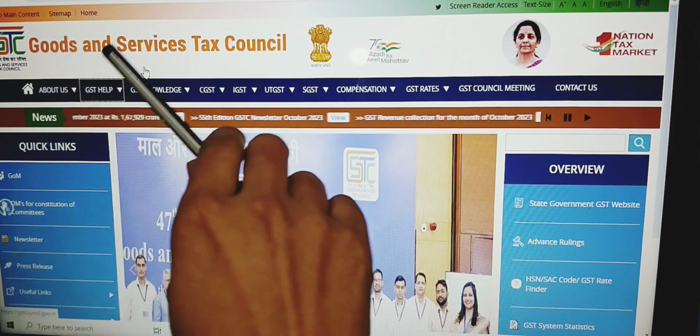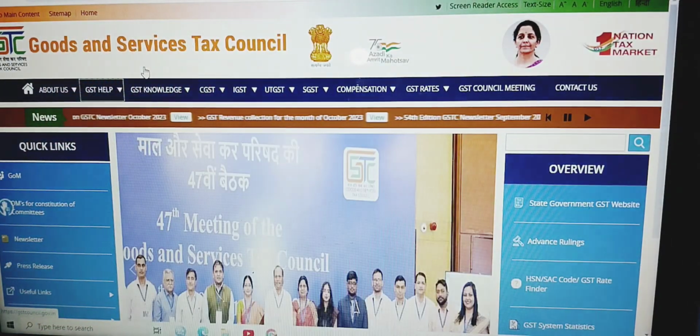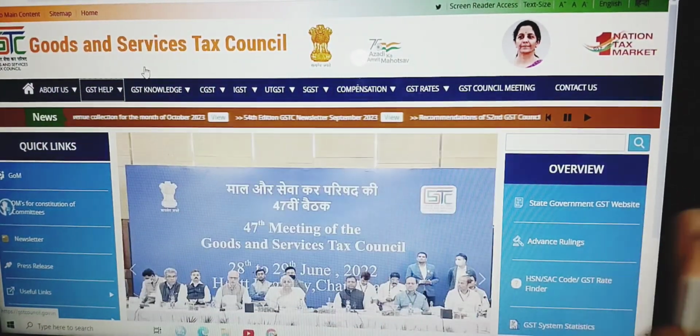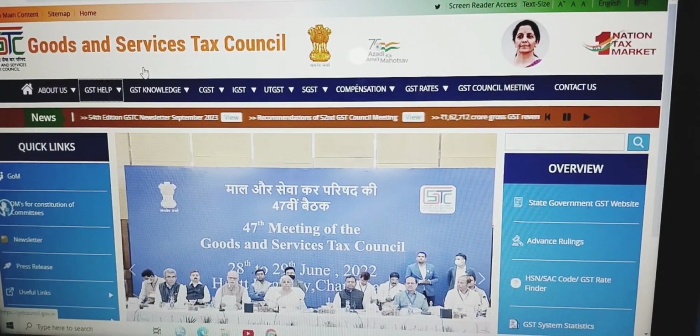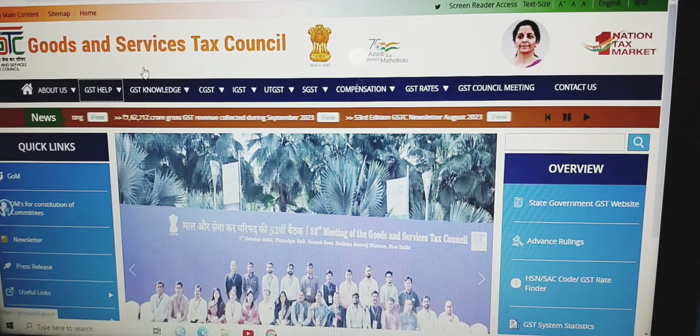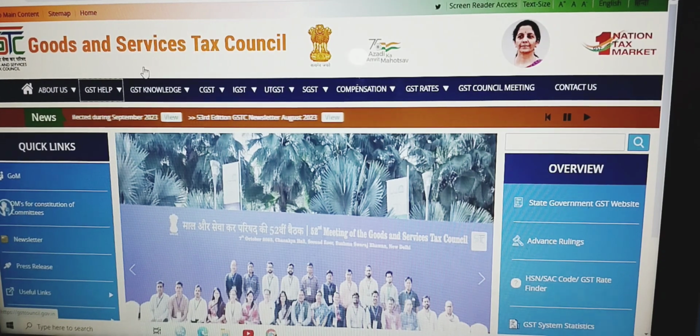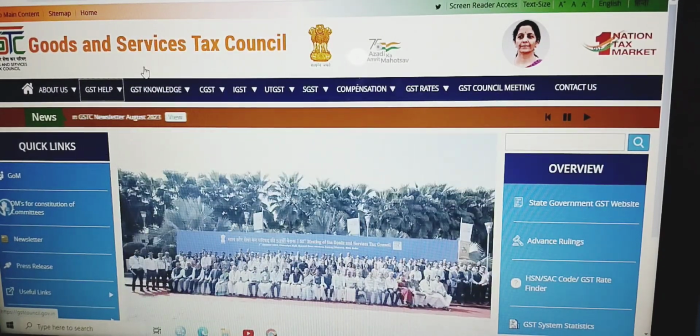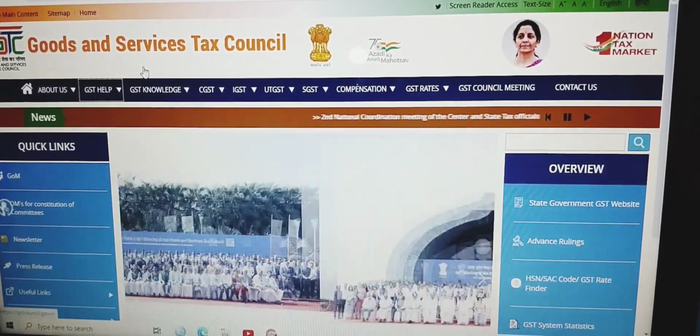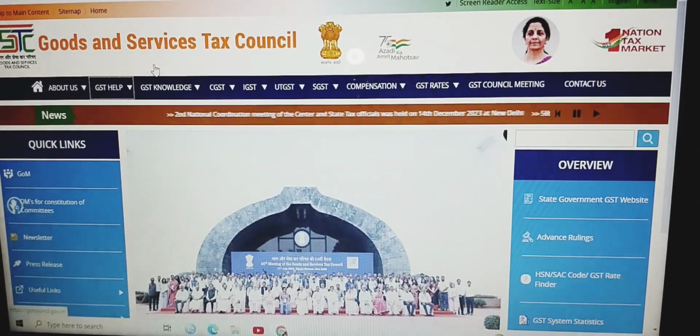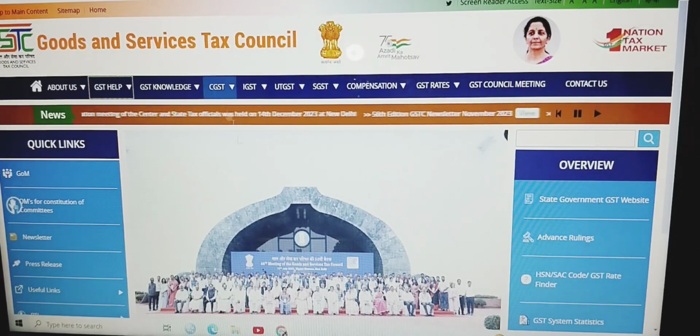So this is the GST Council, the Goods and Service Tax Council, where you will get all the details of the tax rate, exemptions, threshold limits, right? So this is the council. They are making decisions related to each and everything, and the collection and levy of the GST. So, goods and service tax.